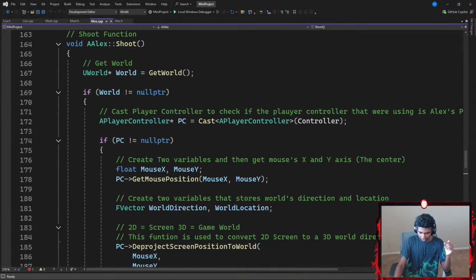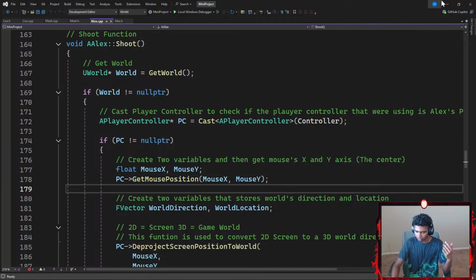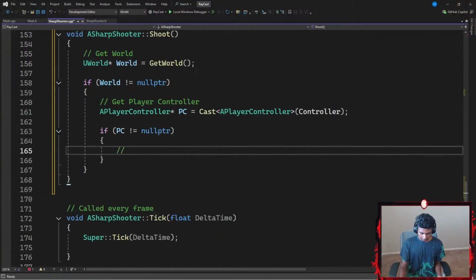Let's just grab my reference project here. Okay, I'm gonna go ahead and create two variables to store my mouse's position, right? Is it position? There we go. Okay, so I'm gonna go ahead and add a comment that says something like: create two variables that are going to store the mouse's position.